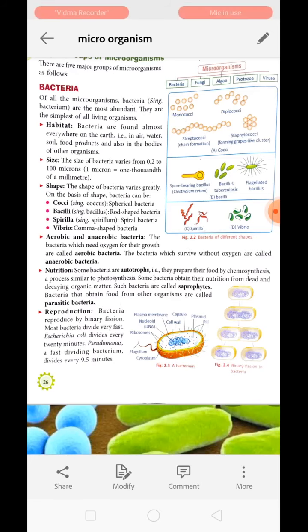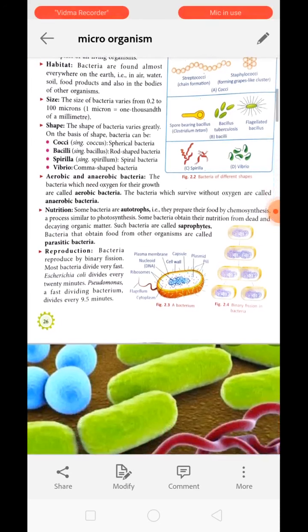Next, they are saprophytic in nature because they decompose dead and decaying organic matter. They also have a parasitic mode of nutrition because bacterial infection may cause disease in individuals. So altogether, nutrition in bacteria is autotrophic, saprophytic and parasitic. Alright, next is reproduction.